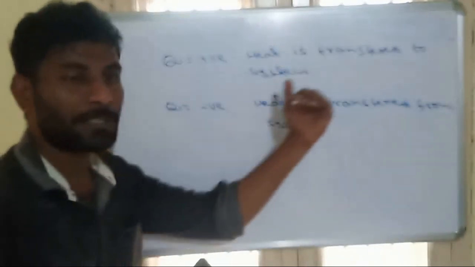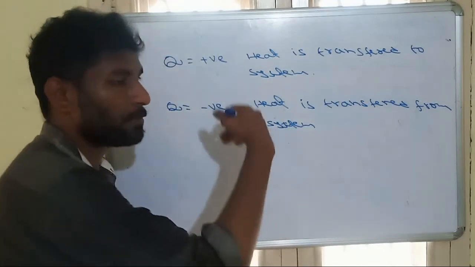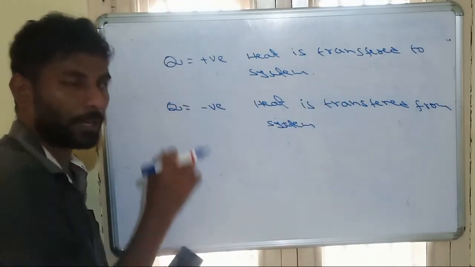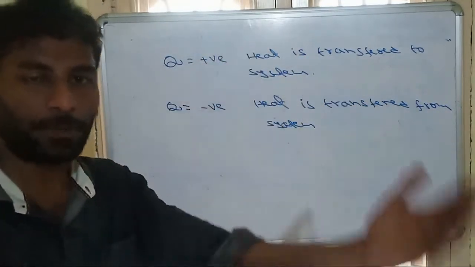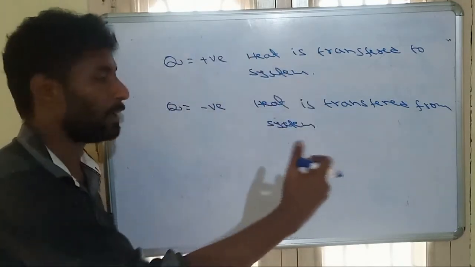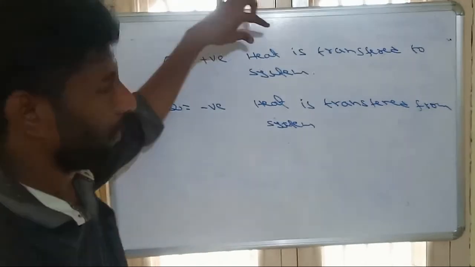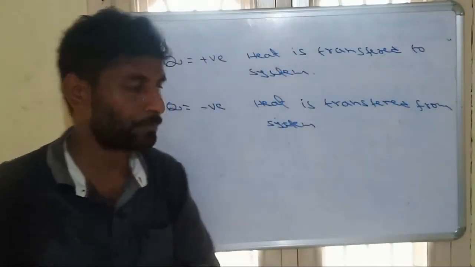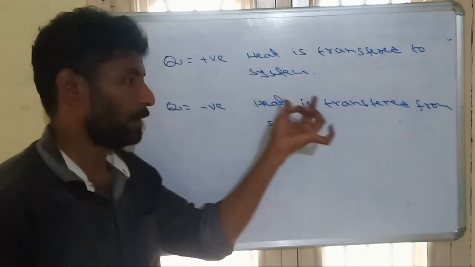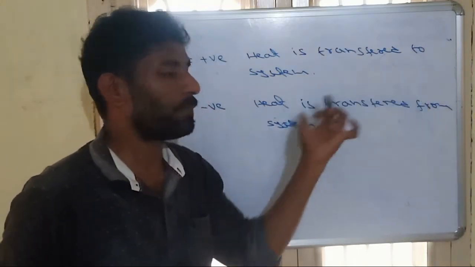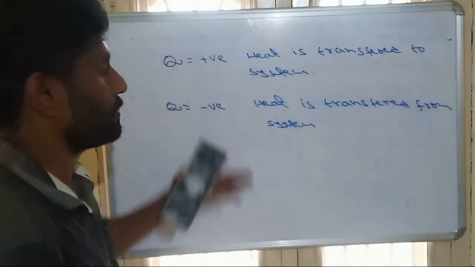If the system is transferring some heat, that means the system is losing heat, so the sign will be negative. If heat is transferred to the system, heat increases, so the Q sign will be positive. So these are the signs of Q.